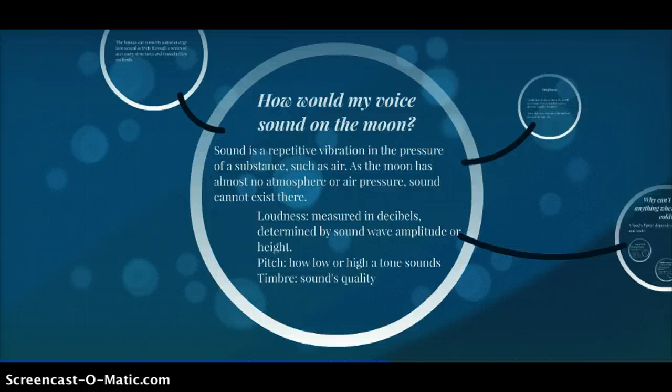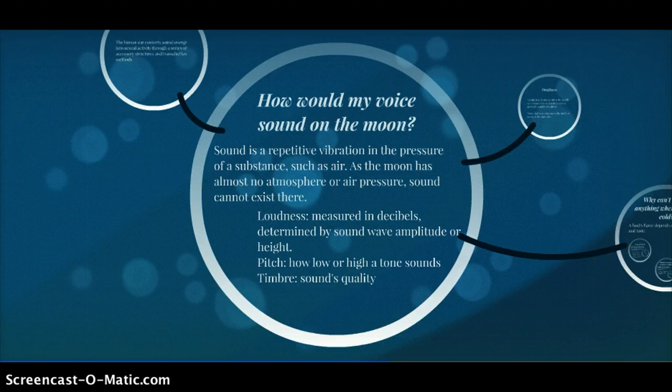Physical characteristics of sound waves determine psychological dimensions of sound. Loudness, measured in decibels, is determined by sound wave amplitude or height. The minimum detectable sound for normal hearing is 0 decibels. Pitch, how low or high a tone sounds, is the frequency of complete waves that pass a point in 1 second. 1 cycle per second is 1 hertz. Humans can hear sounds ranging from about 20 hertz to 20,000 hertz.